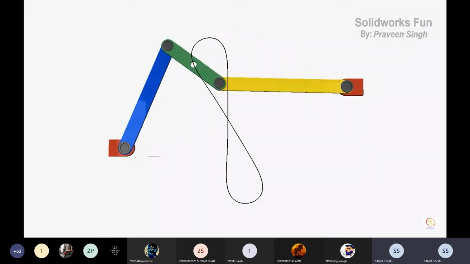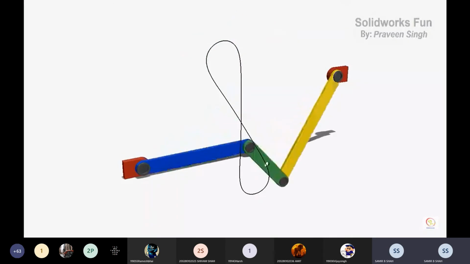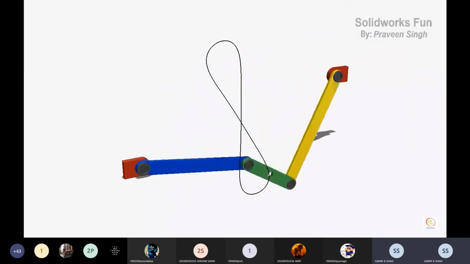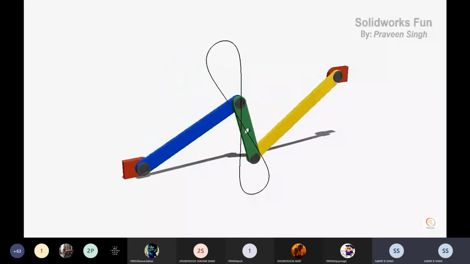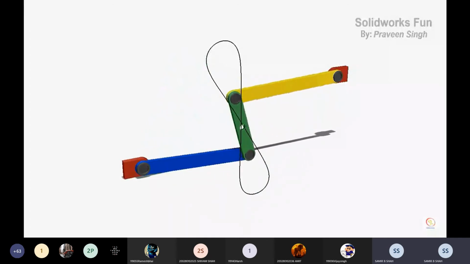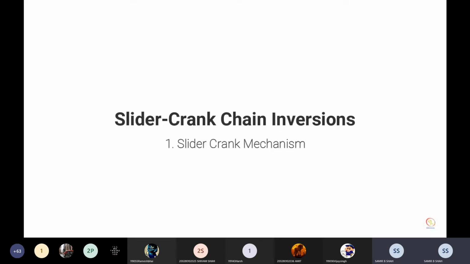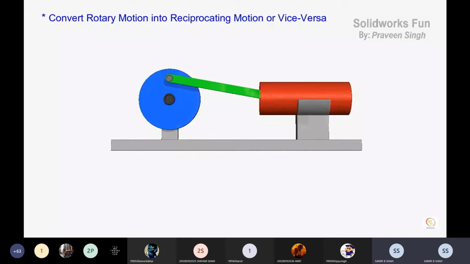Now, the next inversion. Inversion of the slider crank chain.